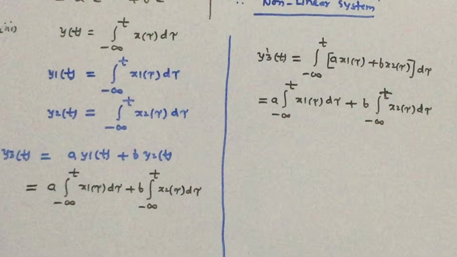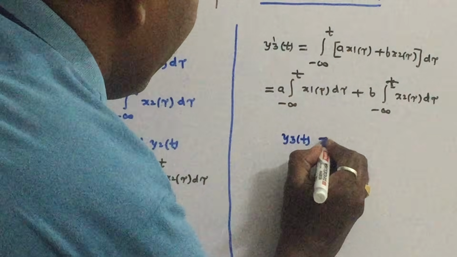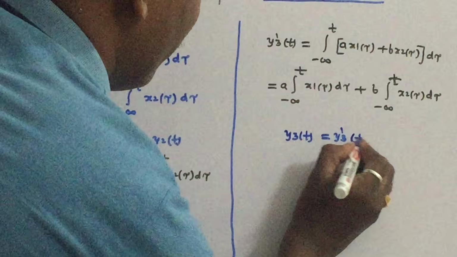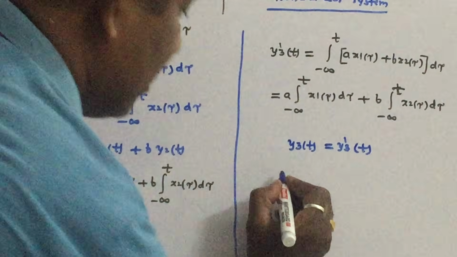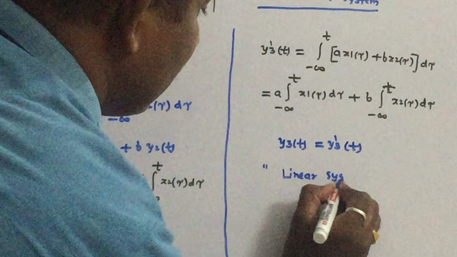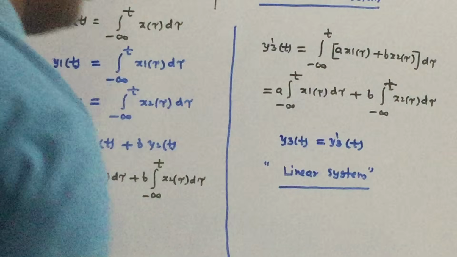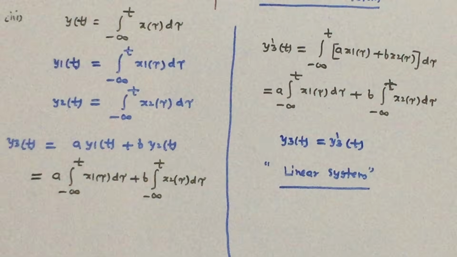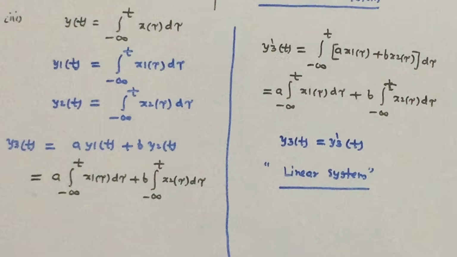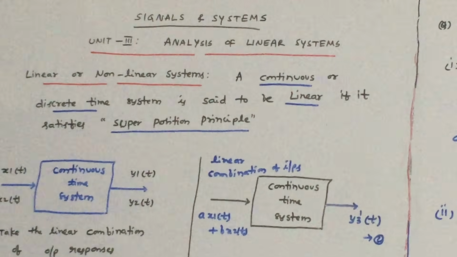By observing both y3 of t and y3 dash of t, you can conclude that y3 of t is equal to y3 dash of t. So therefore, the system is a linear system, since it satisfies the superposition principle. So this is about some examples of linear and non-linear systems. Thank you.